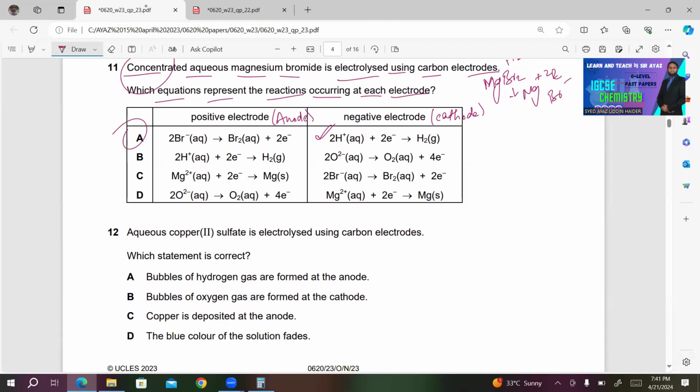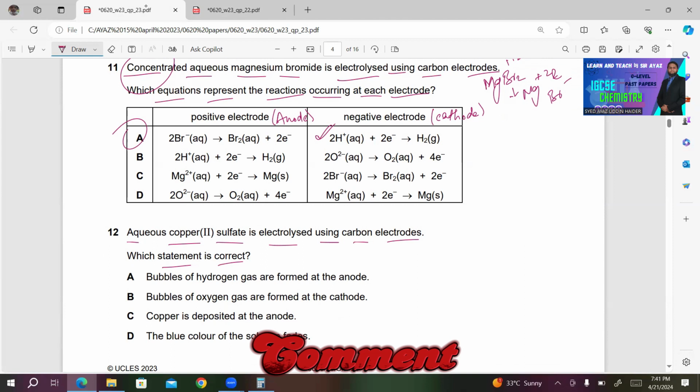Number 12. Aqueous copper(II) sulfate is electrolyzed using carbon electrodes. Which statement is correct? A. Bubbles of hydrogen gas are formed at the anode. You can't get hydrogen gas at the anode in any case. If hydrogen gas is produced, it will be produced at the cathode. So A is incorrect in this case.